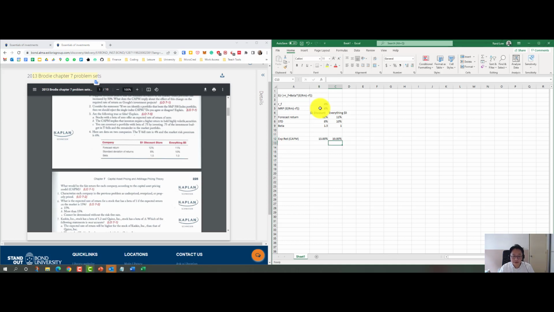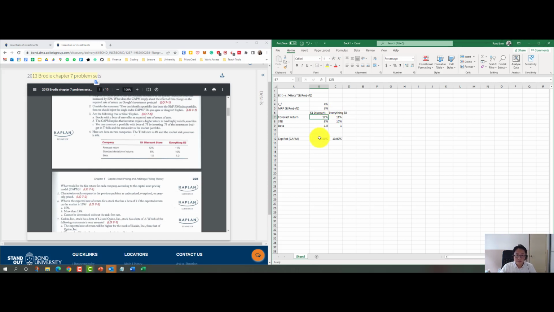So what we can see here is the answer. So is it a fair return? The forecasted return is 12% for the dollar discount store and 11% for the other.